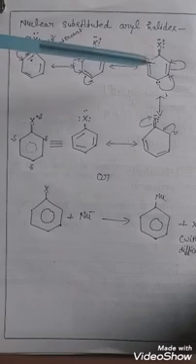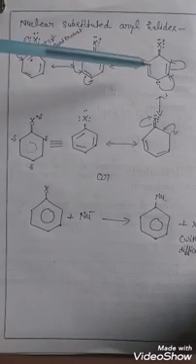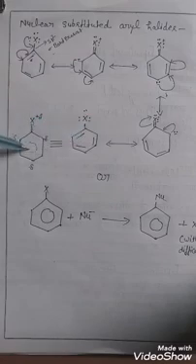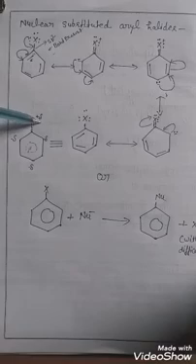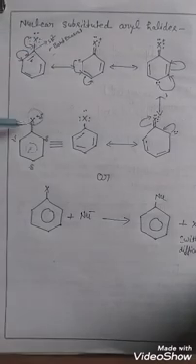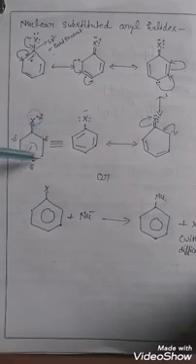So the partial double bond character is obtained in all resonance structures, and the halogen atom carries a slight positive charge and these carbon atoms carry a slight negative charge.